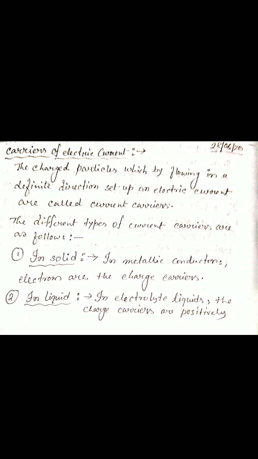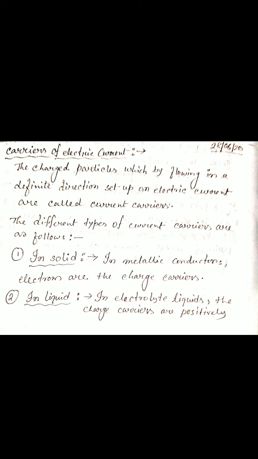Those charged particles that flow inside the conductor in a definite direction are called carriers of electric current, because that is why we get the electric current.